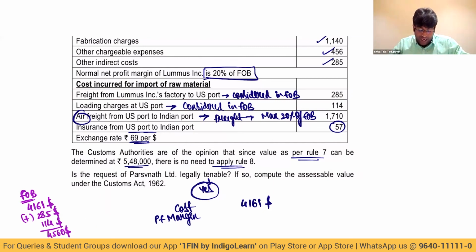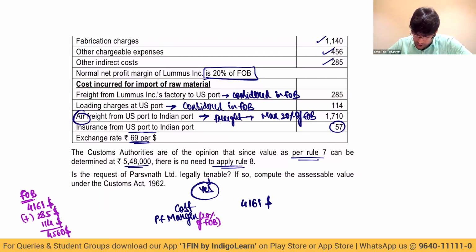$4,161. And to that, to profit margin, how much is the profit margin they told? Profit margin is 20% of FOB. What is my FOB? My FOB figure is 4161 is my basic cost plus what is my freight.